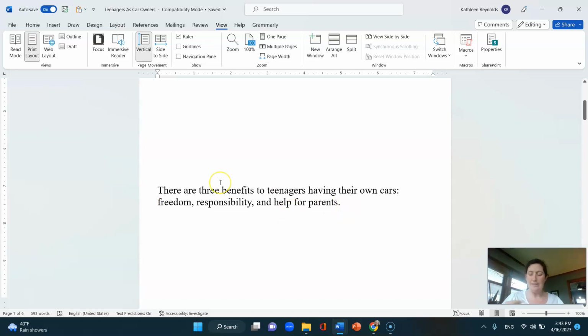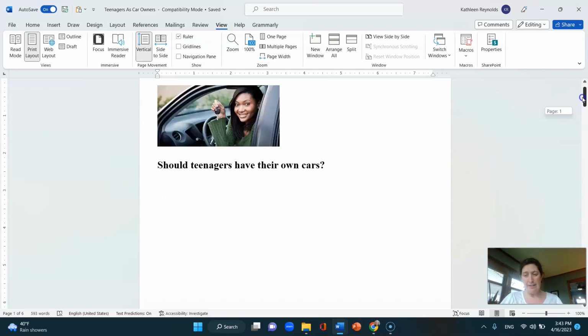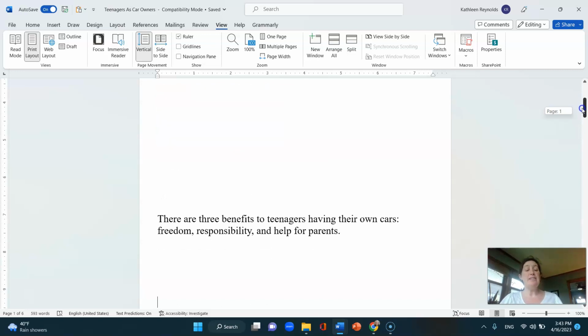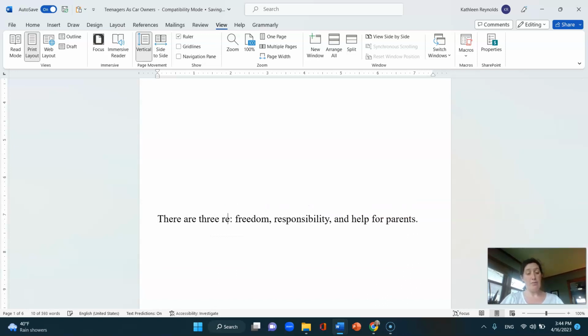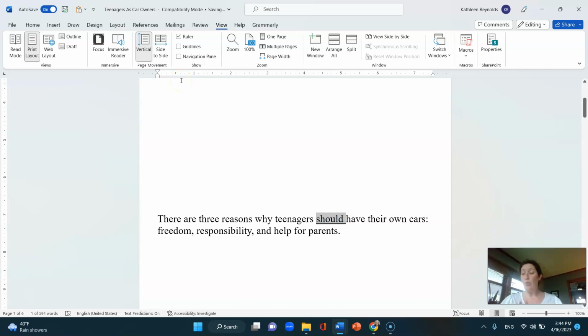This is a good thesis if you are writing a cause-effect essay, because it is talking about the benefits of teenagers having a car. It's not making any argument. It's just describing the benefits. So it doesn't work, and you would have to change it to say, there are 3 reasons why teenagers should have their own cars. Okay, so as a reminder, when you put "should" or "should not" in your thesis, we know it's an argument. It's not just talking about the benefits like a cause-effect essay. It's actually making an argument.